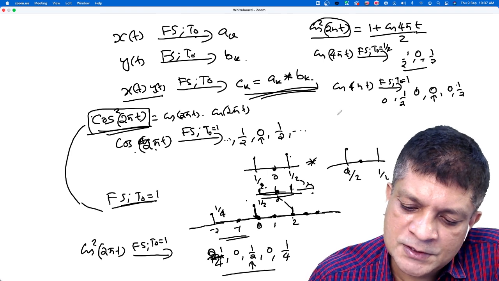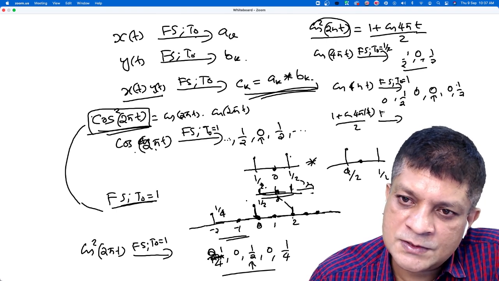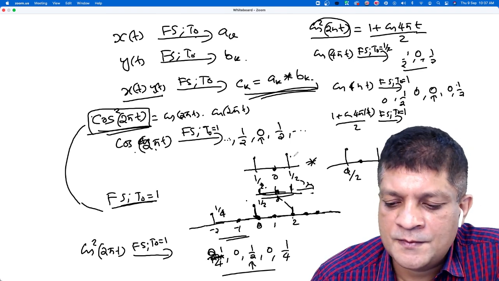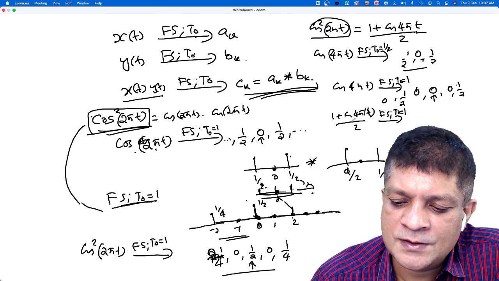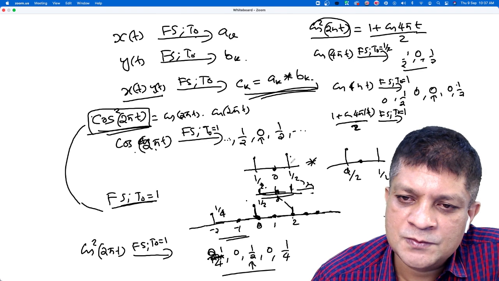cos square 2 pi t is 1 plus cos 4 pi t by 2, with Fourier series with respect to period 1. What is that? What is the effect of dividing by 2?